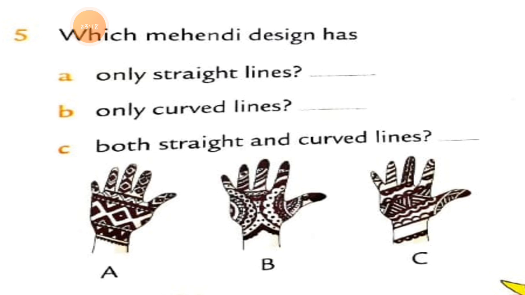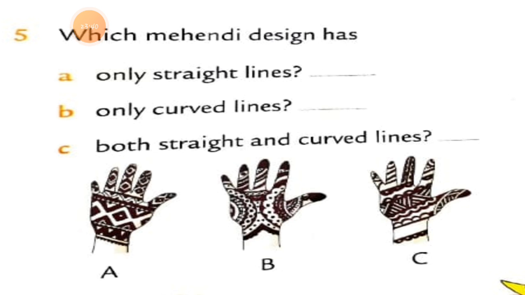This question is in front of you students right now. After completing this question number 5, our exercise 9A will be complete. So we can move to the patterns. But before that, we have to focus on this question number 5 right now.